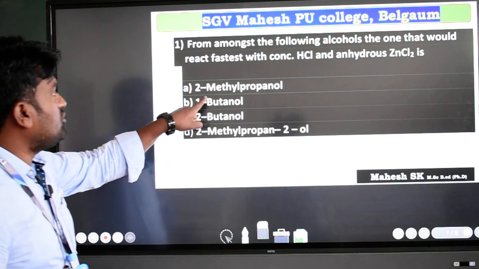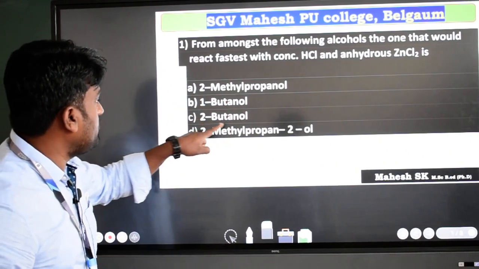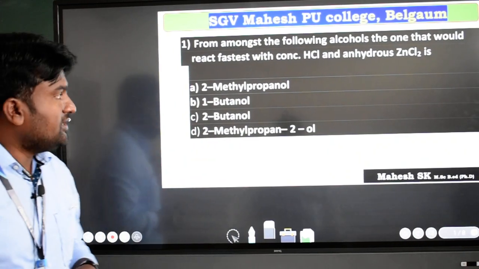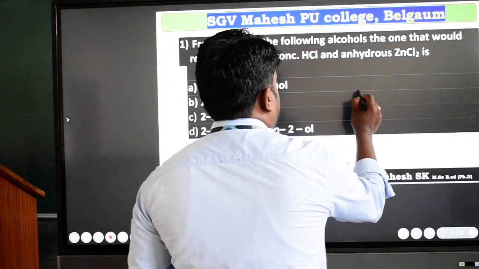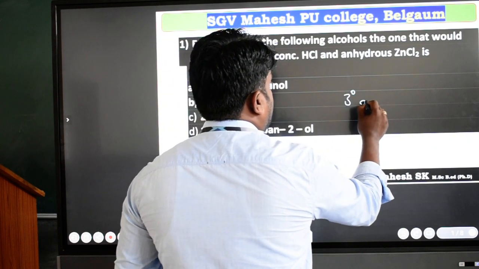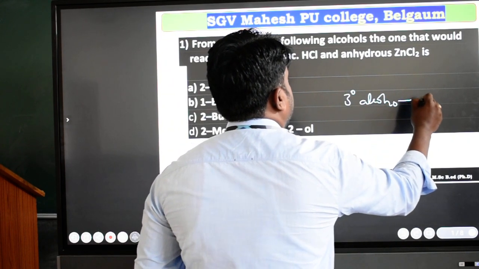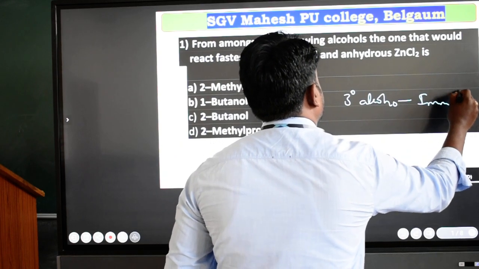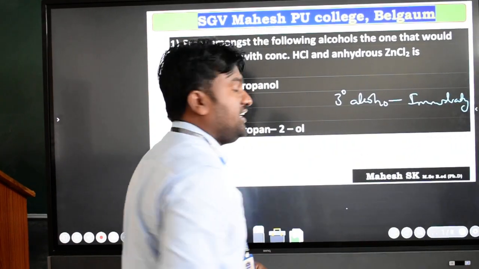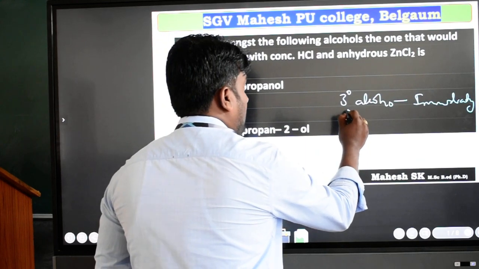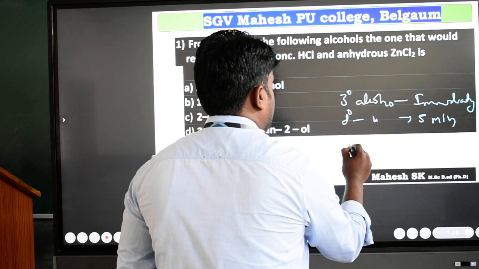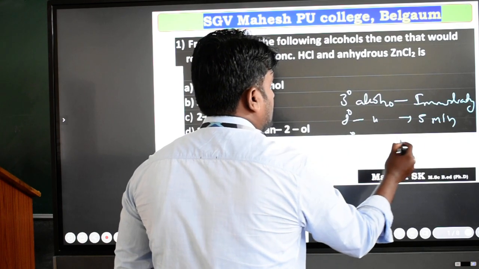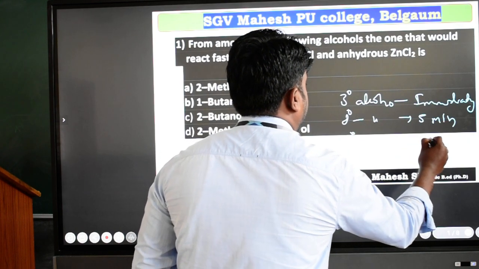They have given the options 2-methyl propanol, 1-butanol, 2-butanol and 2-methyl propan-2-ol. Now we already know that with Lucas reagent, tertiary alcohol gives immediate turbidity. Then secondary alcohol gives it after 5 minutes. Then primary alcohol gives it after heating.